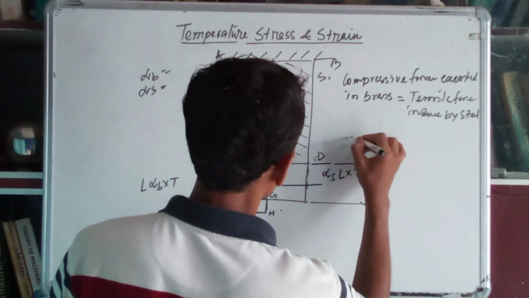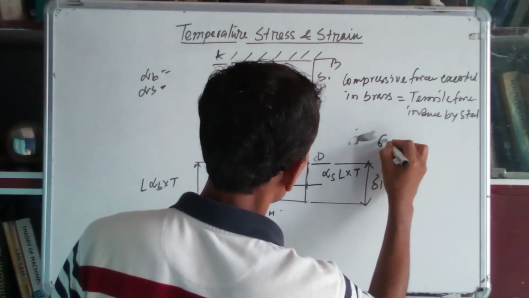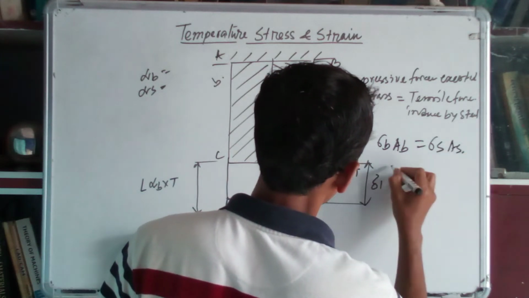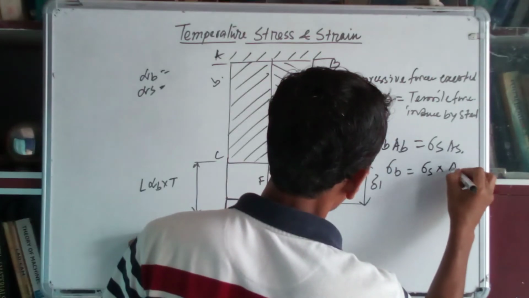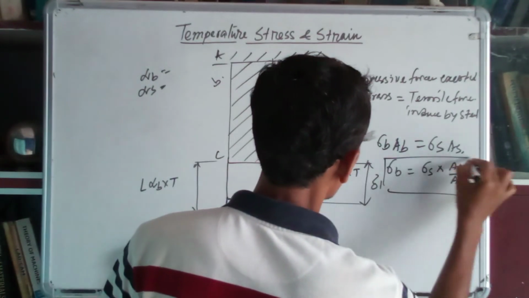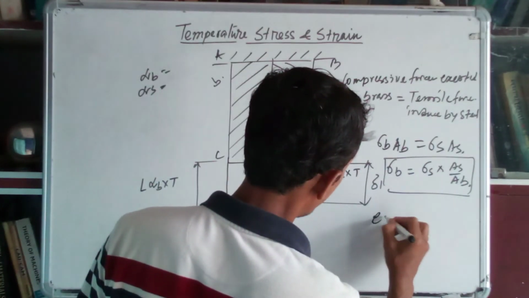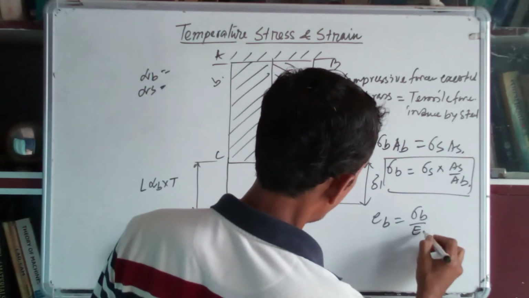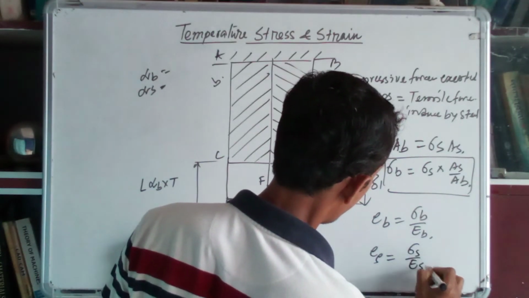So sigma B AB is equal to sigma S AS. So sigma B is equal to sigma S into AS by AB. Okay, that is the equilibrium equation. We also know that epsilon B is equal to sigma B by EB, and epsilon S is equal to sigma S by ES.